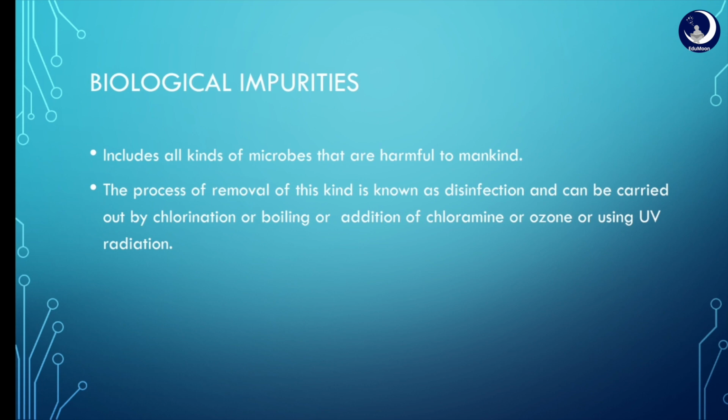The third major impurity, biological impurities. These types of impurities include all kinds of microorganisms and pathogens that are harmful to the ecosystem on the earth. The process of removal of the biological impurities from water is known as disinfection and can be carried out by chlorination, that is by addition of chlorine, or boiling, that is by heating, or by addition of chloramine or ozone, or we can use UV radiation too.